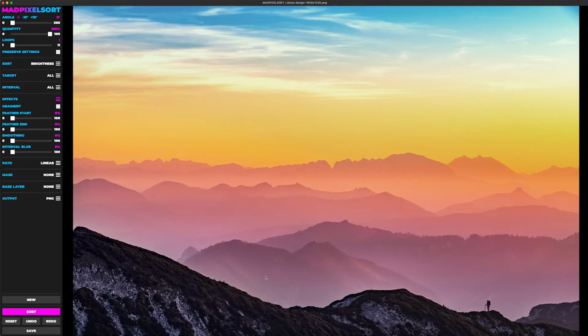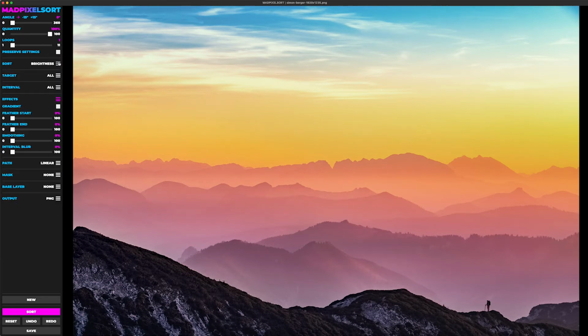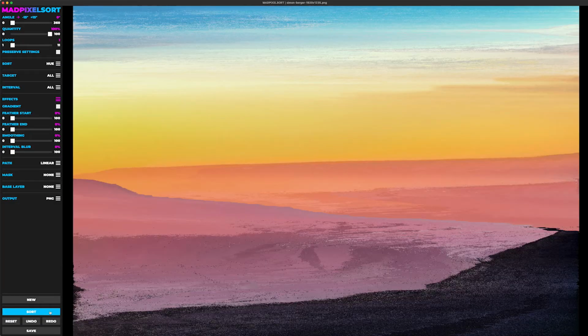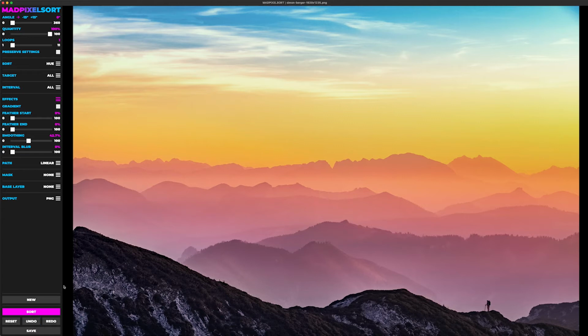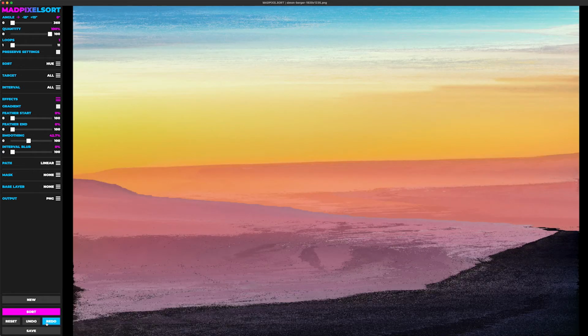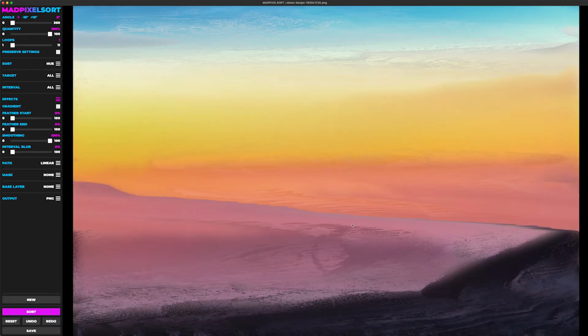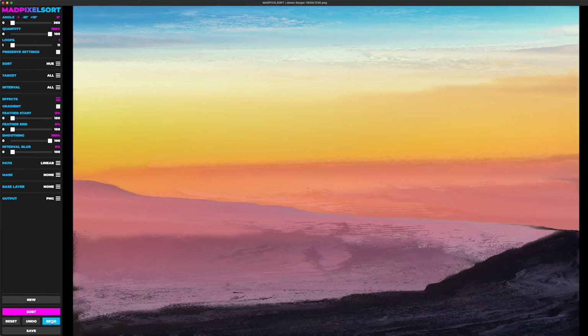Smoothing blurs the image before it sorts it. Now, this can lead to a smoother effect. Let's say we sorted by hue, like we did here, and then we smoothed it out a little bit. As you can see, the difference is that you don't have as much grain as you had before. If you were to increase the smoothing a little bit, or even more, you can see how some portions of the image are still a little bit blurred.